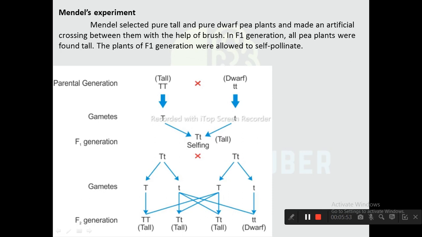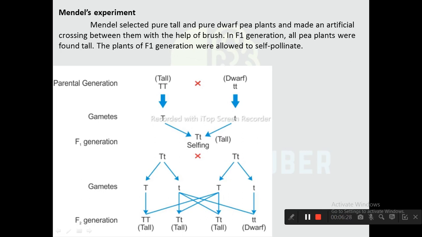All the plants of first filial generation were tall. He performed experiments using the remaining pairs of contrasting characters too. He found similar results. That is, only one character was expressed in each of the first filial generation when two pea plants each having a pair of contrasting characters were pollinated. The character expressed in the first filial generation was called the dominant character, and the character which was hidden in the first filial generation was termed the recessive character.